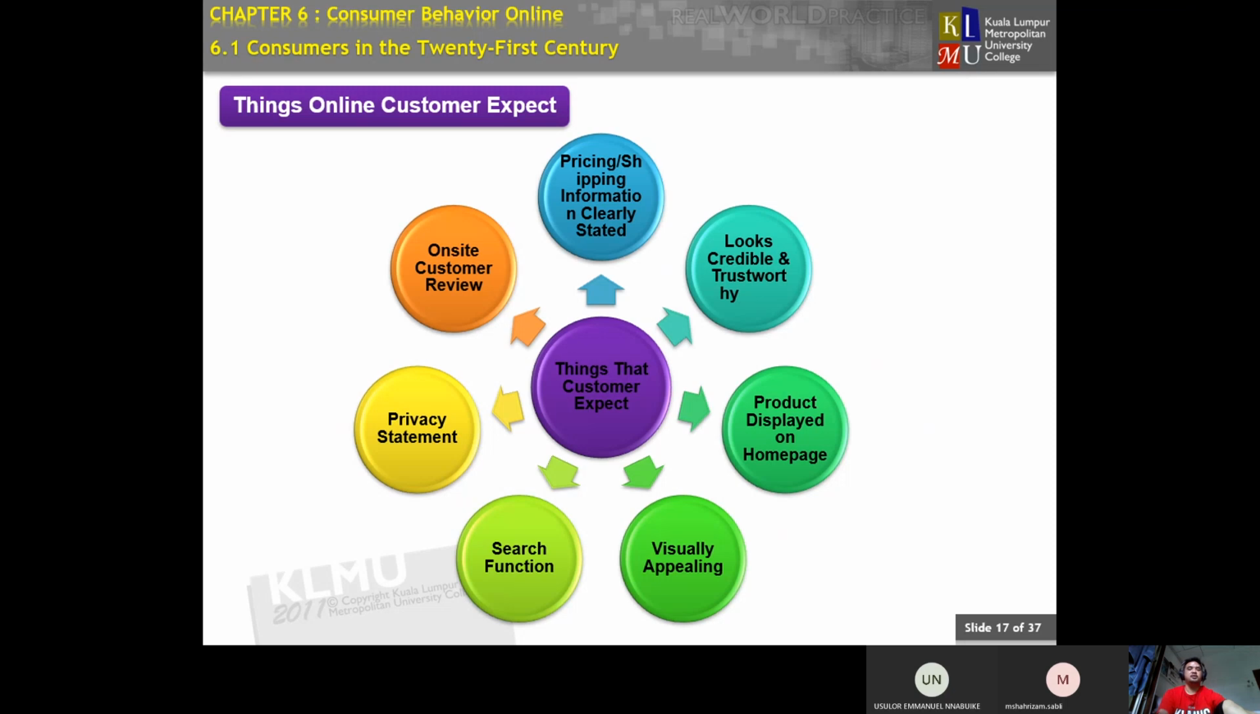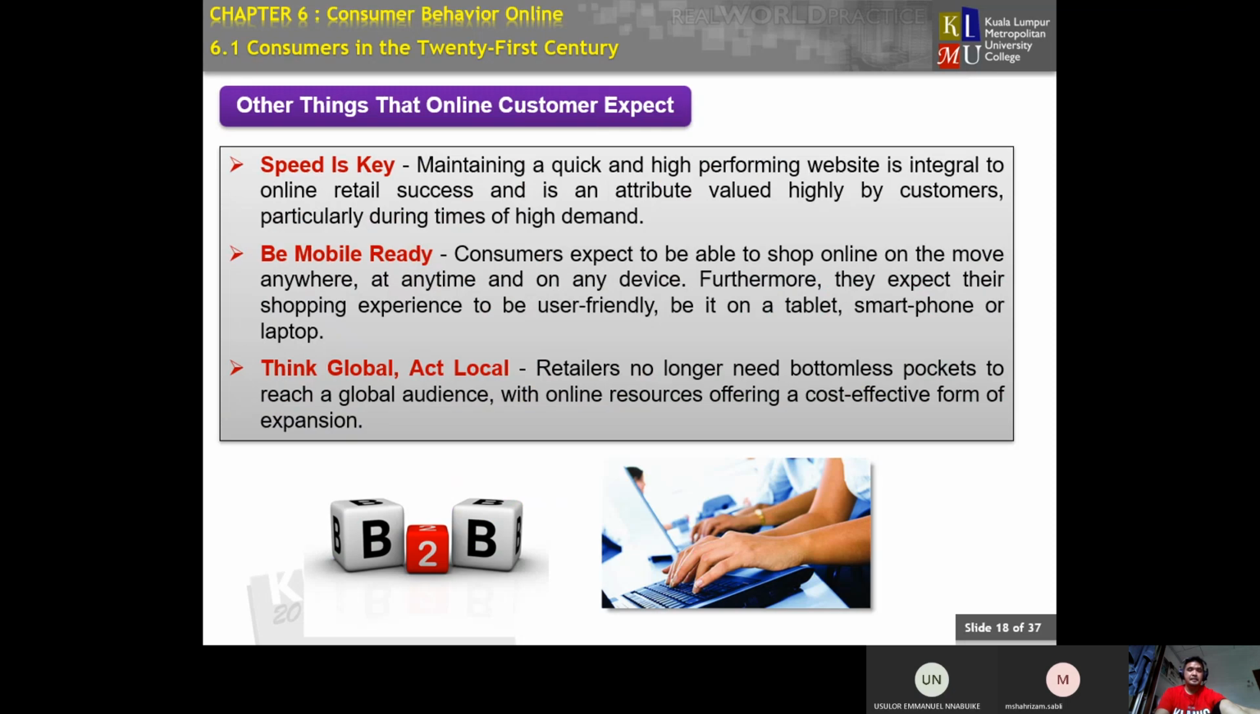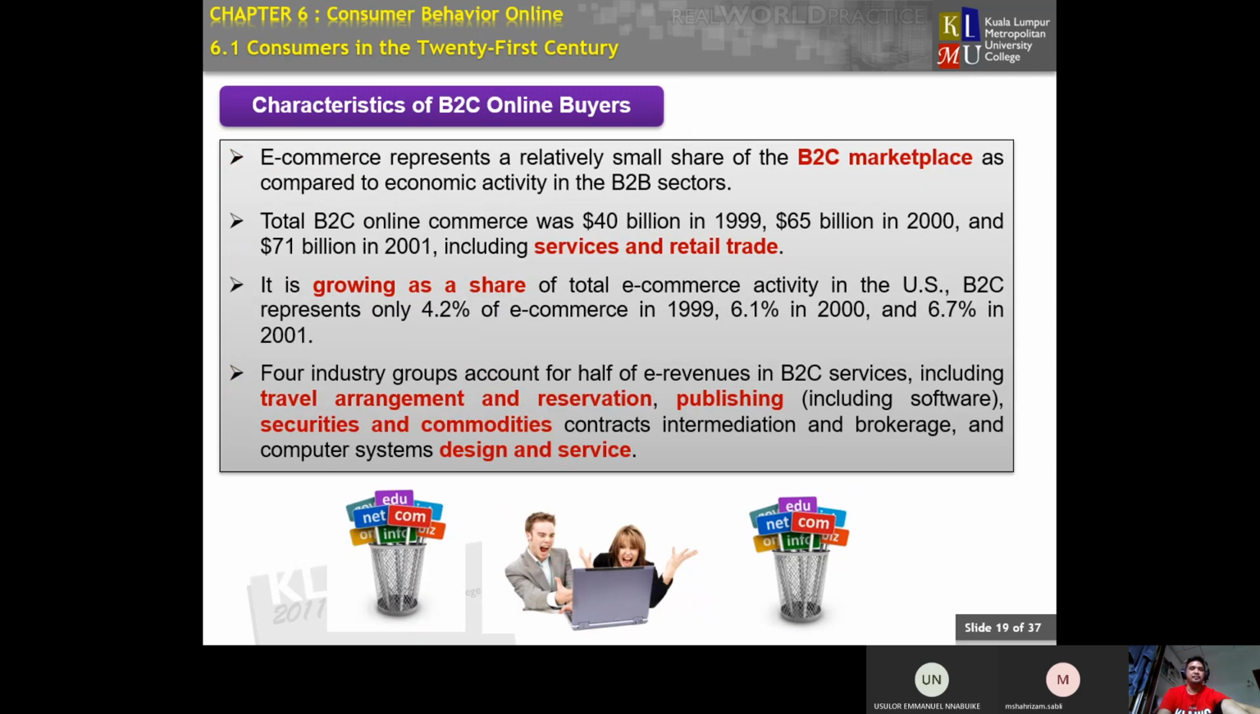These are the most important expectation criteria, and also online customer reviews. You must have online customer reviews regarding the products that you are already selling. So these are the expectations of online customers. Other expectations include speed is key, be mobile ready, think global, act local, and so on.